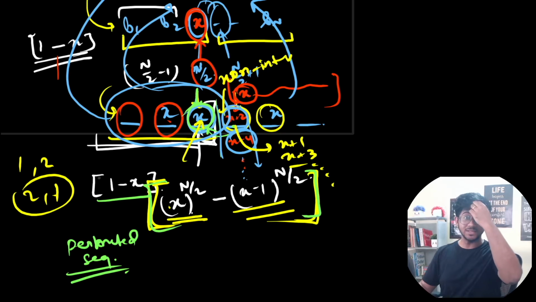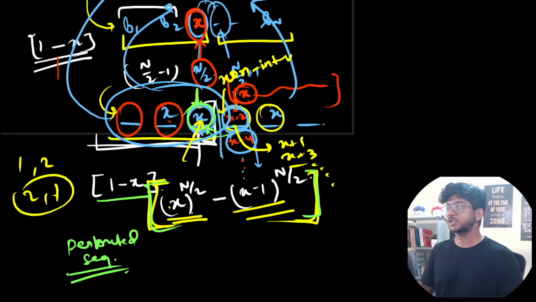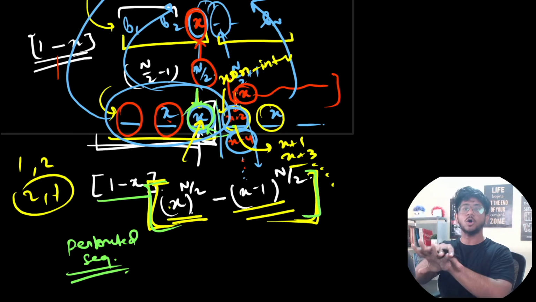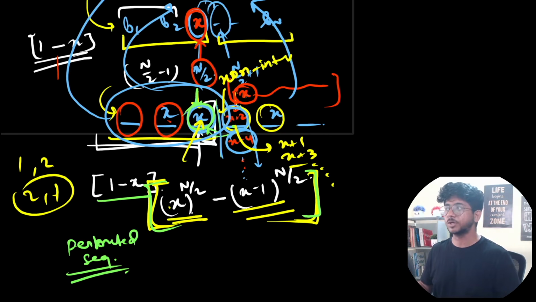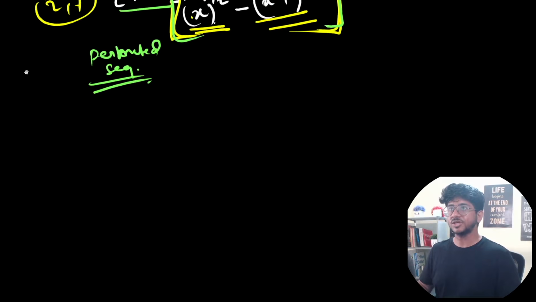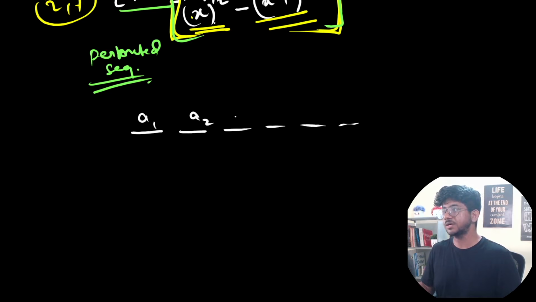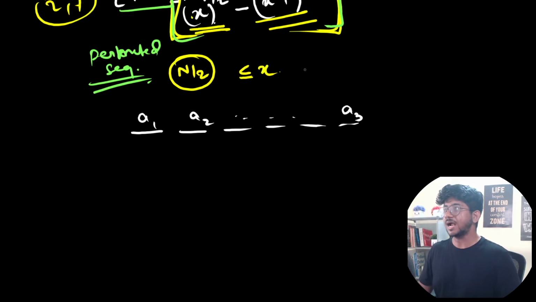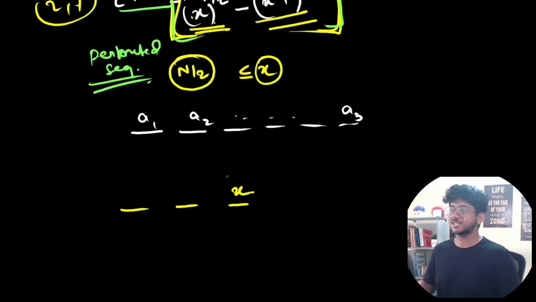But try to understand why the overcounting is going to happen. If you put an x over here, when we merge these two sides together in the original permutation, how these x's interact among each other is going to be difficult. So the problem will change. There was an actual sequence over here, A1, A2, A3. What we are finding out is that n by 2 of the elements in the original sequence are going to be less than or equal to x, and x is going to be the first element in the sorted sequence. Over here, x is the sorted part.